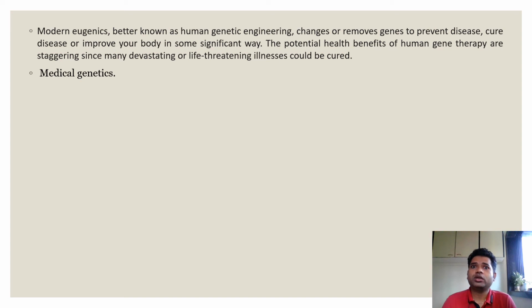Now, we change or remove genes to prevent disease. We don't kill humans. We don't wipe out gene pools. We cure diseases. We improve the body in a significant way, and there are human genes which have potential health benefits. We use gene therapies for disease curing and certain life diseases as well. When we talk about modern eugenics, we know it in terms like genetic counseling and pedigree analysis. What we do, we go for genetic counseling.